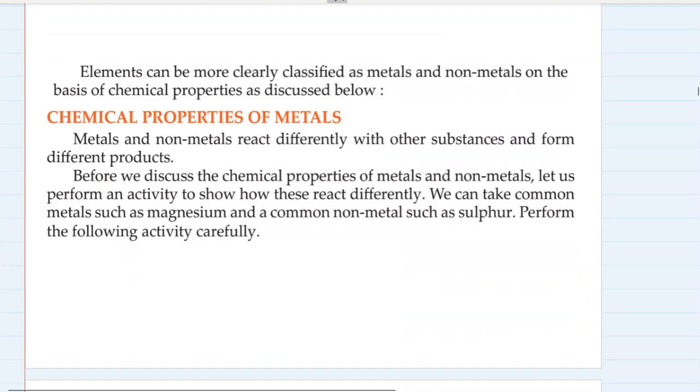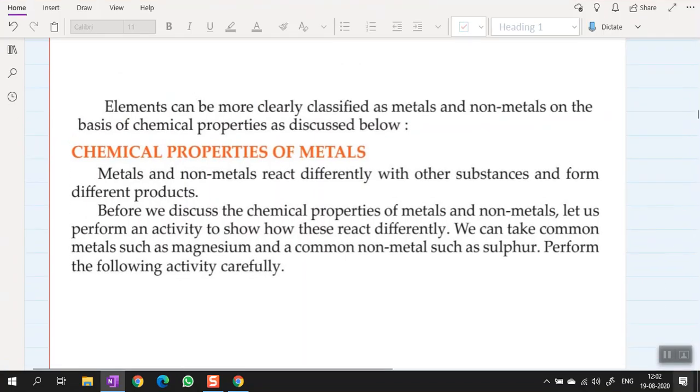In the next video, I'm going to talk about chemical properties of metals as well as non-metals and discuss them in detail. So this was the first part of the chapter, metals and non-metals. I'm going to divide the whole chapter into these small parts to make it easier for you to understand. In today's class, I just want you to take notes on the physical properties. In the next class, we can take notes of chemical properties.